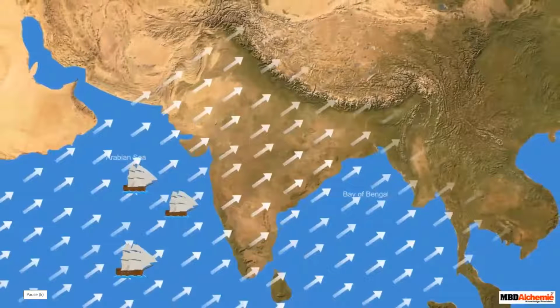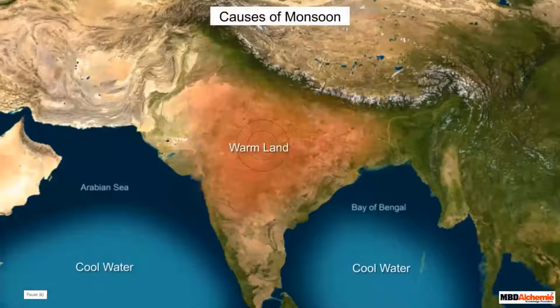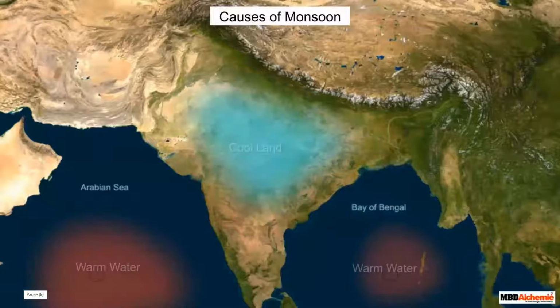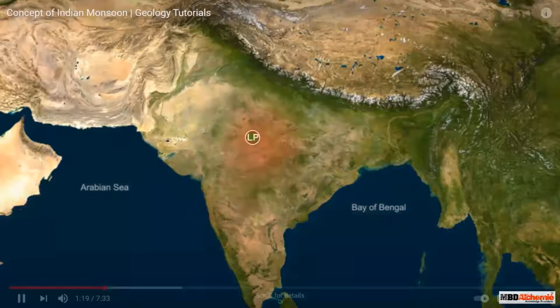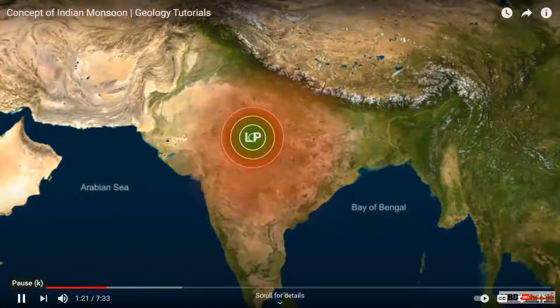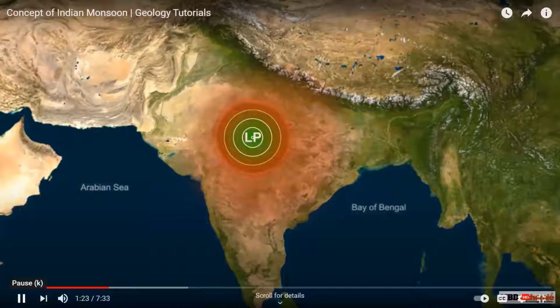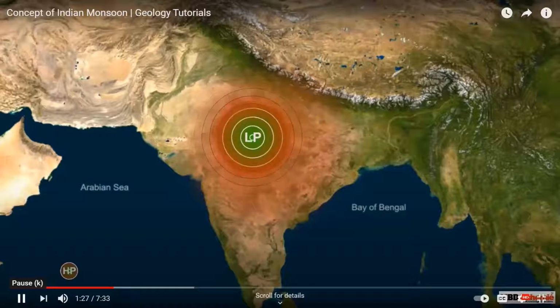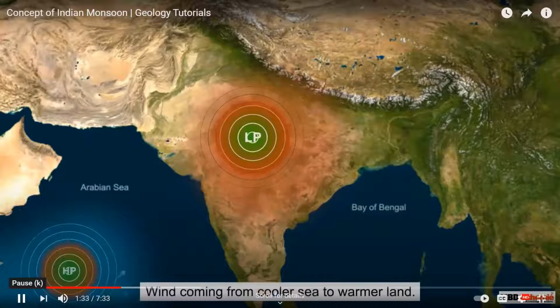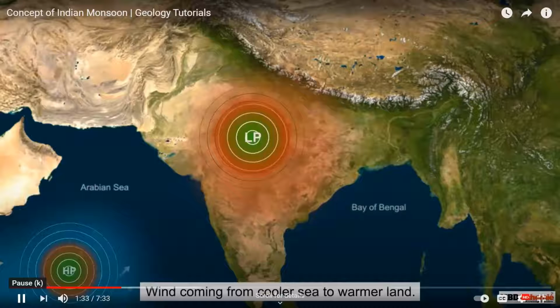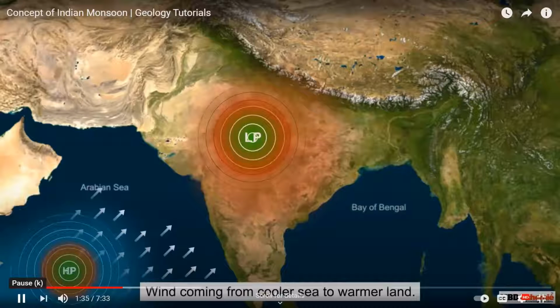Let us discuss the causes of this seasonal reversal of wind from sea to land and land to sea. The main cause is the differential heating and cooling of land and its surrounding water bodies, that is, seas and oceans. During summer, land is hotter, and thus low pressure develops over interior parts of the large Indian landmass. Simultaneously, high pressure condition develops over the seas and oceans surrounding India. Thus, a steady flow of moisture-laden wind moves towards India and causes rainfall for almost 3 months.